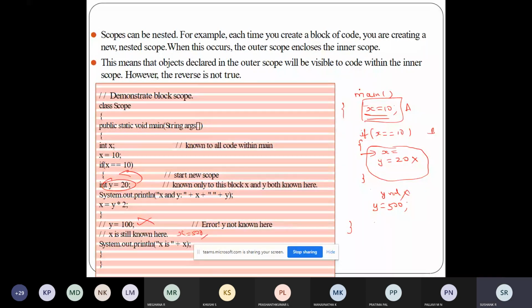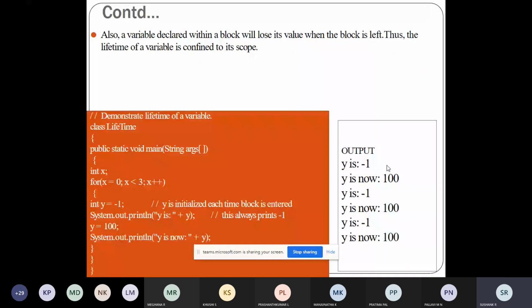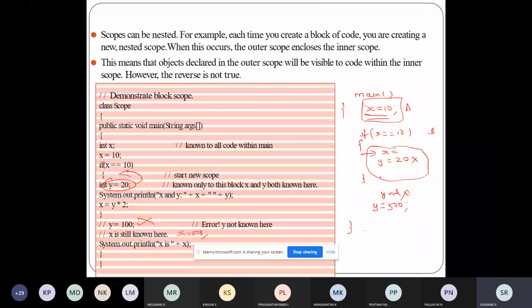See, for the main function I'm declaring a variable x. That variable x anyone can access, because everyone knows the value x inside the main function. Inside the if condition, I'm writing one more variable called y. This variable y is known only within the if condition. Outside this if condition, if you try to access it, you will get an error telling that the scope is not visible, the scope is not there.